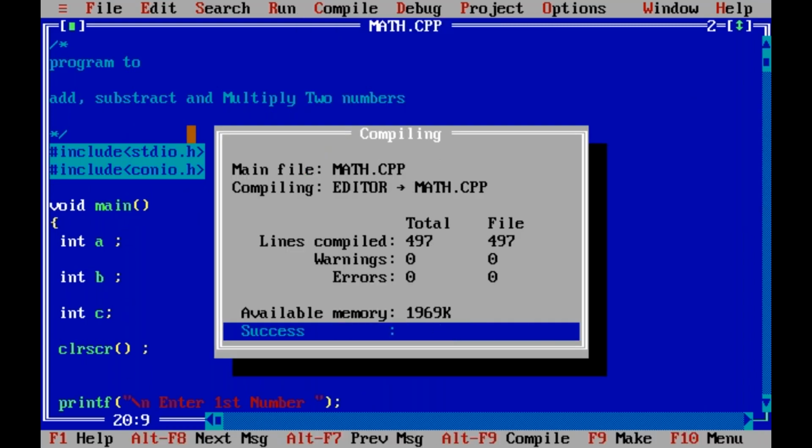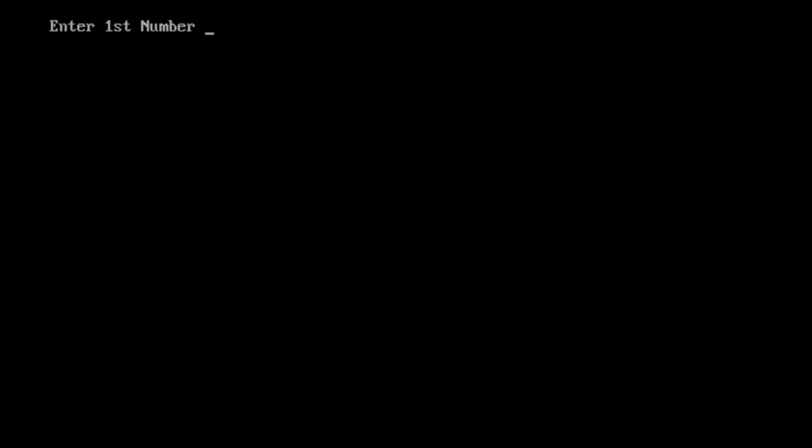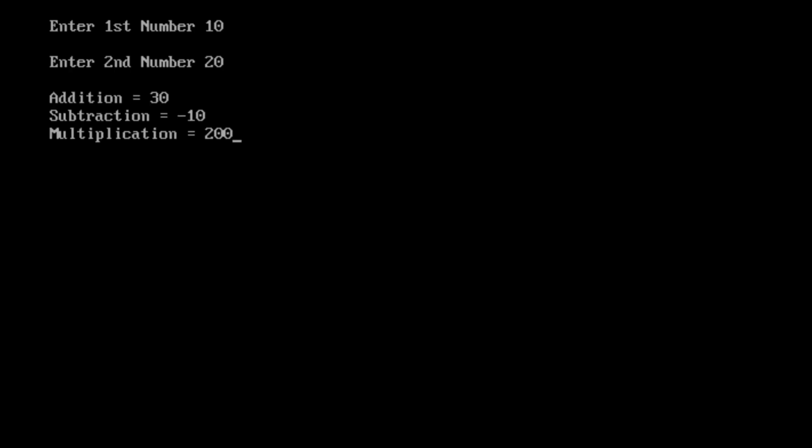See, compile success, no error. Run it. First number 10, second number 20. Addition 30, subtraction minus 10, multiplication 200. That's it here.